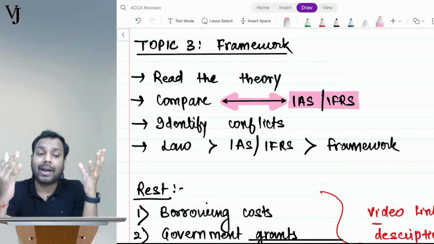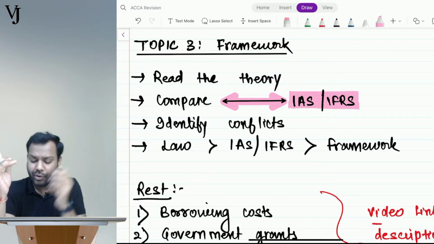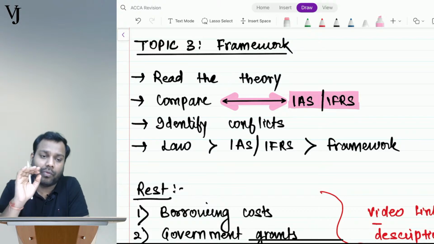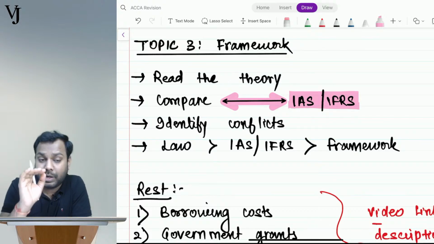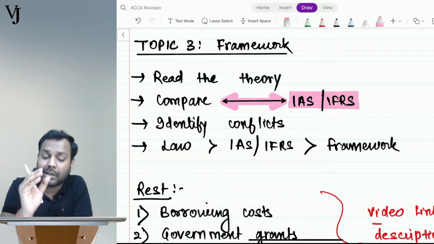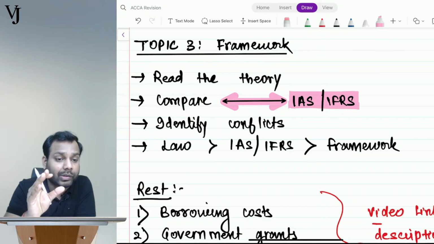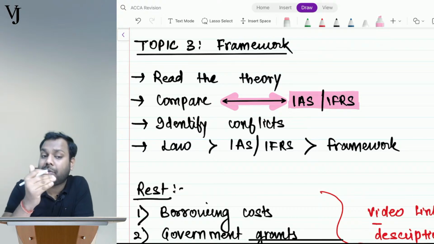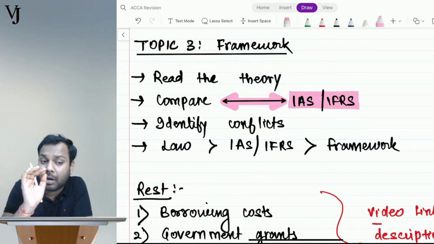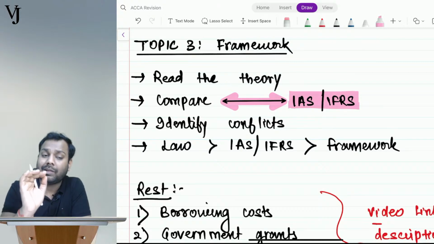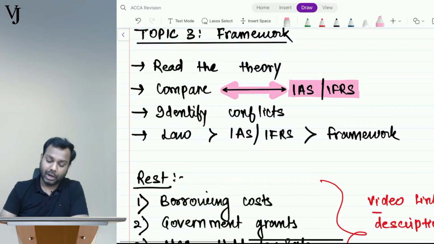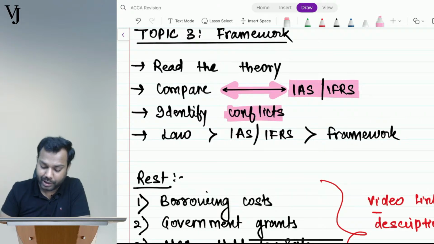Okay, you have to analyze it. If you are not able to analyze it, fine. Read the questions, and whatever conflicts and similarities you get in the questions, make a list of them, and at least keep those as pointers ready for you. Now, you have to identify the conflicts and similarities.